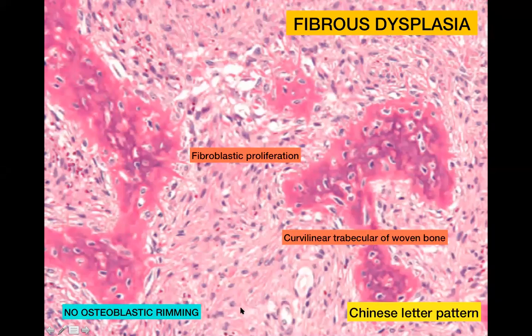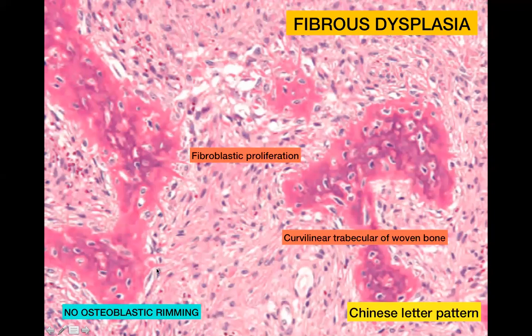An important feature: generally, all this while we have been describing what we can see. But in this particular neoplasm, you need to remember something which is not there. So normally when you see woven bone, you would be able to see osteoblasts around it. In a normal reparative bone, like if you have a fracture and it's undergoing healing and you have woven bone, you would always be able to see osteoblasts around it. But in the case of fibrous dysplasia, which is a neoplasm, there is no osteoblastic rimming. And that is important to remember.